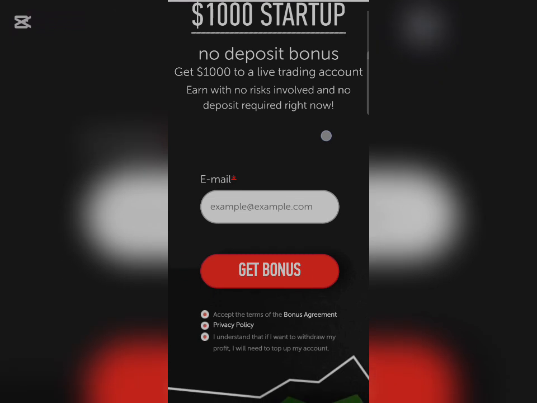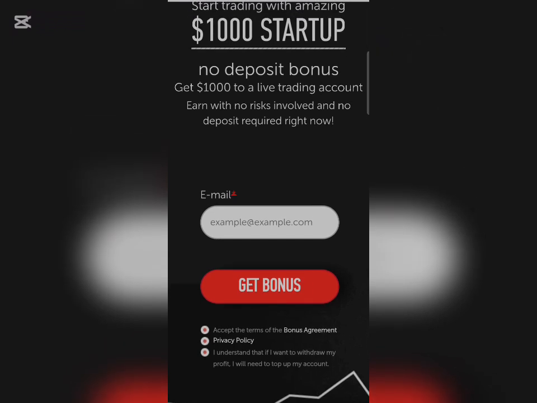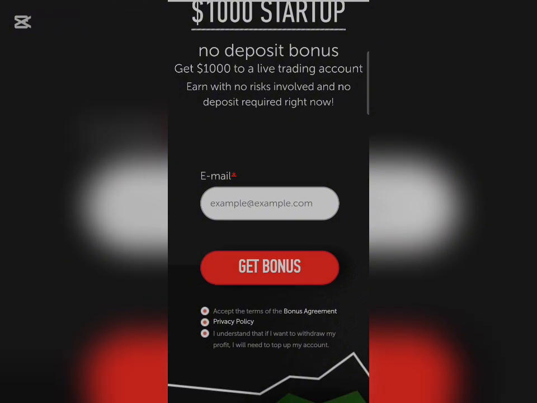Now don't mind this $1,000 startup no deposit bonus, don't mind it. We are getting a $500 no deposit bonus, note that. Now you have to input your email right here to proceed.